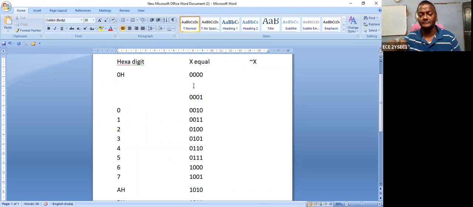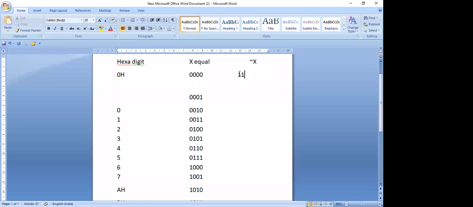0, 0, 0, 0. Then what is the ones complement? What is the complement of 0? 1. Why? Because in the binary system, there are 2 digits. One is 0 and the next one is 1. So 0 is the complement of 1 and 1 is the complement of 0. So the ones complement of this is 1, 1, 1, 1.